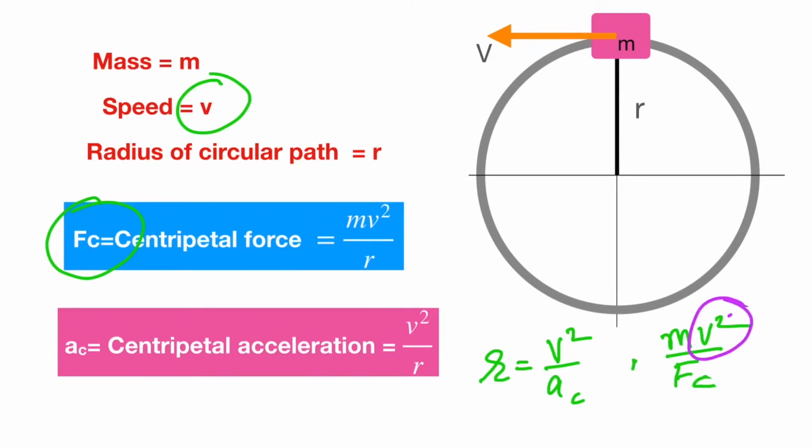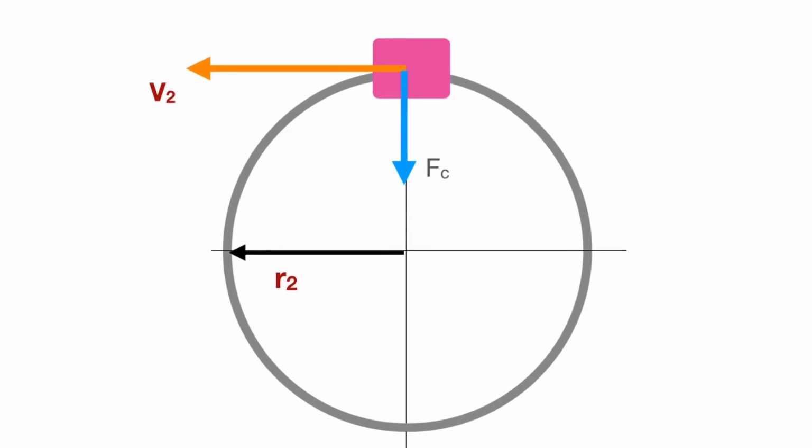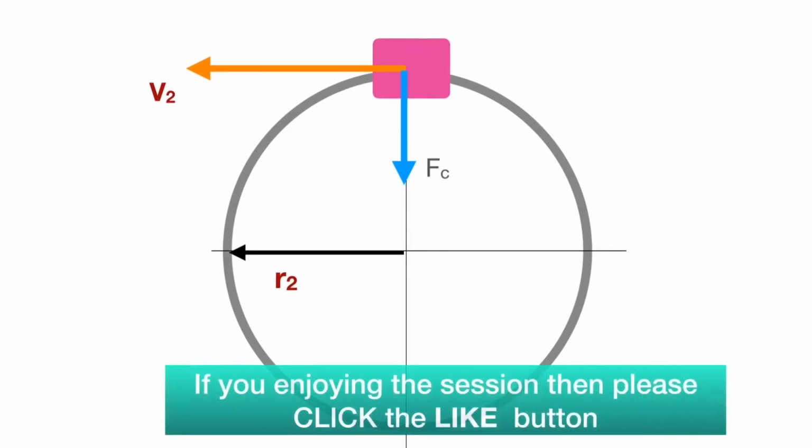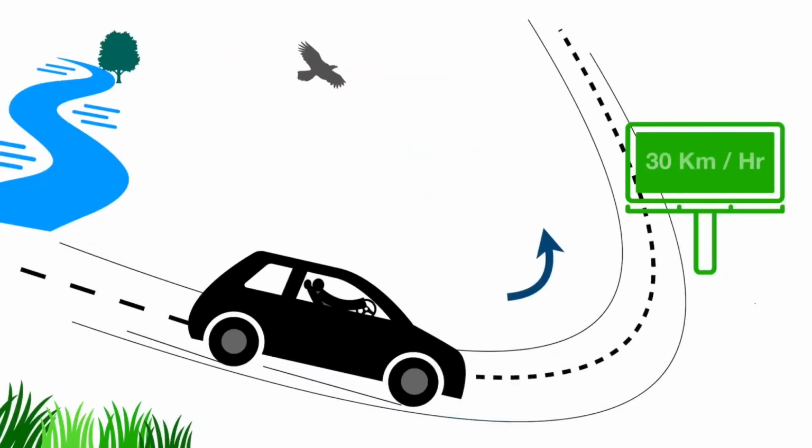So if we increase the speed, we have to increase the force to maintain this radius r. Otherwise, it will move on a circular path of bigger radius r2. Here, if we increase the speed from v1 to v2, the radius of the circle increases from r1 to r2 if we keep the centripetal force constant. And this is the reason you see speed limits on turns on the roads, because the speed is limited by the radius of the circle.